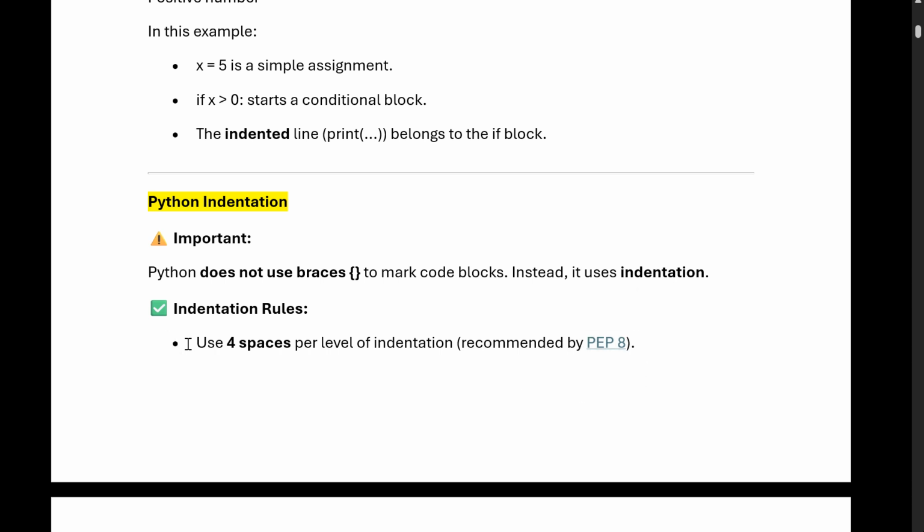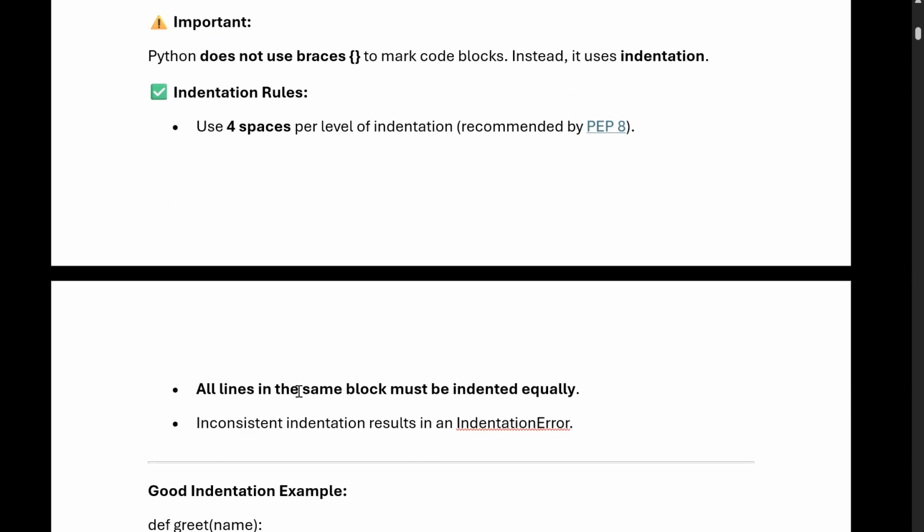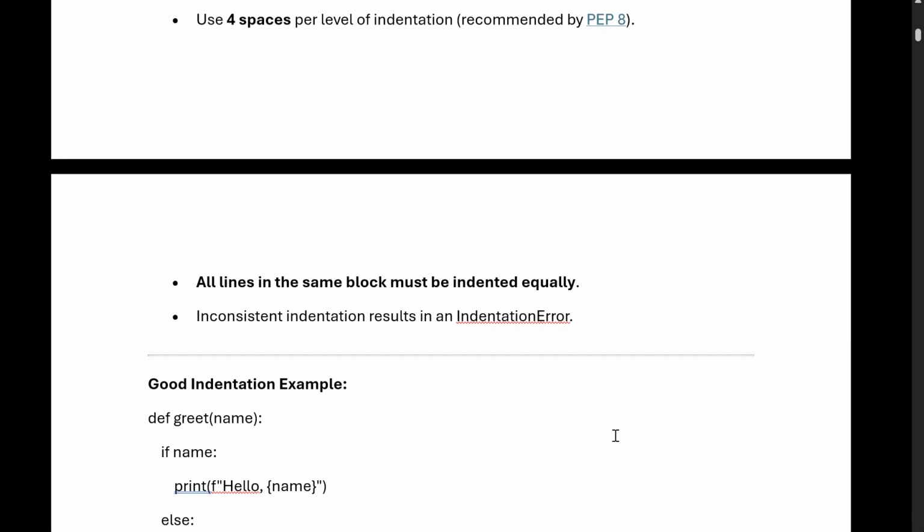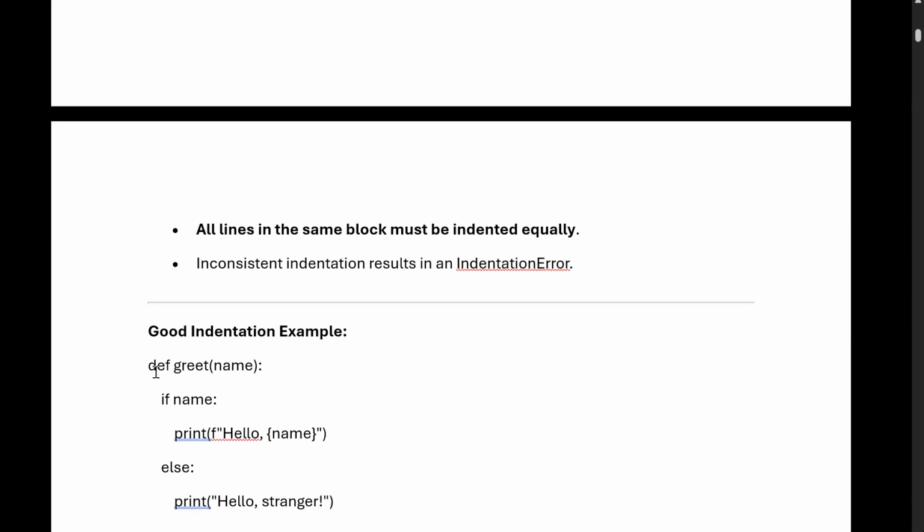So we will use four spaces for indentation. All lines in the same block must be indented equally. Inconsistent indentation results in an indentation error. If we are not giving the proper spaces, we get an indentation error. Now we will see the example. We have defined a function called def greet(name). If name: print hello and we pass the name. Whatever name we pass to the function, it will print hello with that name. Else print hello stranger.